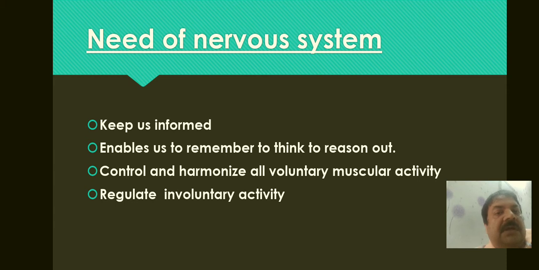Second point, it enables us to remember, to think, and to reason out whether an activity that is taking place is proper, the right one, or not. All these things you can reason out, and you can calculate what you have to do. So all these things are done by our nervous system.